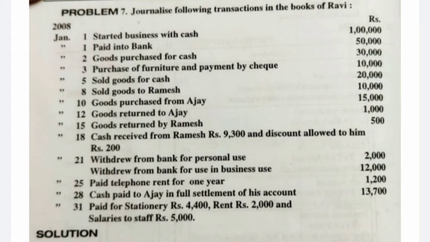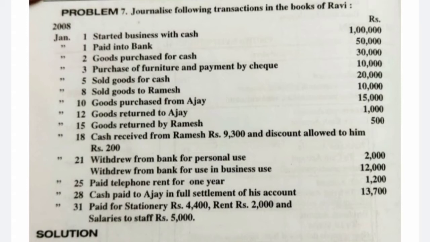We are allowing discount, so it is an expenditure to the business. So debit all expenses and losses, nominal account rule. Cash account debit 9,300, discount allowed account debit 200, to Ramesh account, credit the giver. Ramesh account 9,500, that is 9,300 plus 200 comes to 9,500, will be the transaction entry.